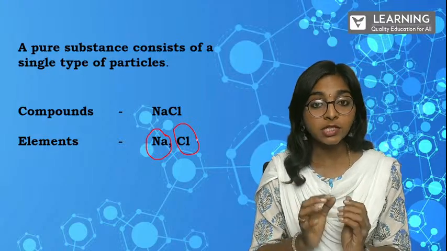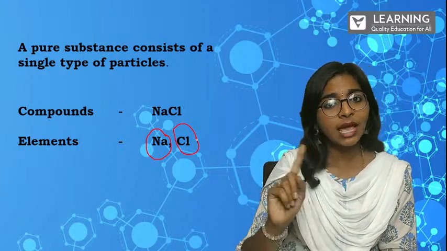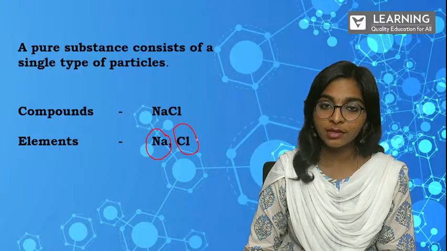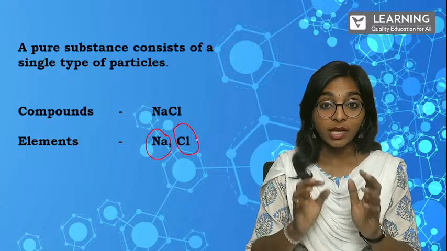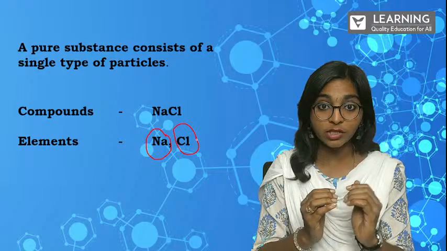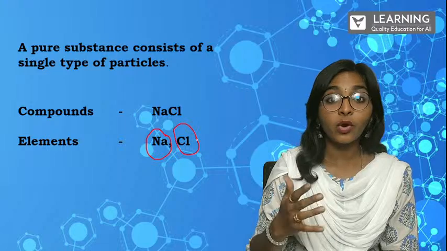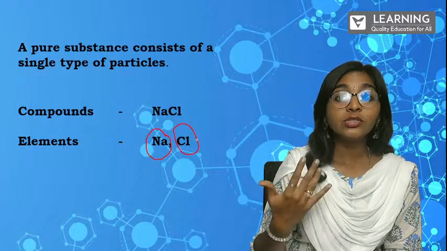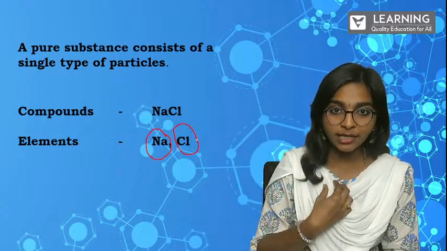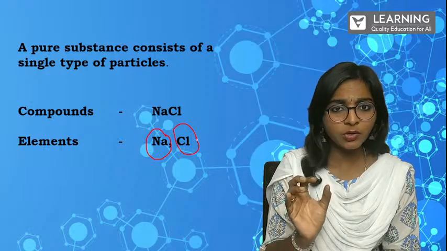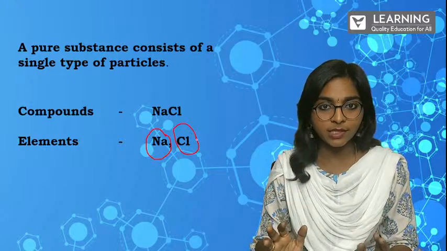Right? So this pure substance is going to get subdivided into two. One is elements and the second is compounds. Clear? So when we are subdividing these compounds and elements, we are reducing the sea water into simpler stuff, or we are trying to extract something from there. What are we trying to extract? The salt. By the evaporation method, water vaporizes and we get only the salt. That salt, we'll say is sodium chloride. It can have other minerals also, but we'll simplify and say only sodium chloride is present in it.